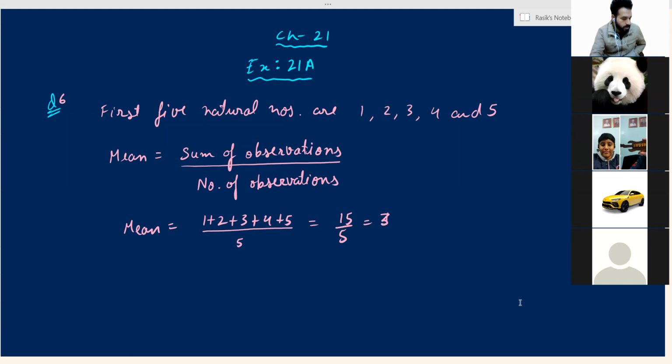First 6 multiples. Beta, you have written 5 multiples of 5, not 6. Sir, I'm fixing. Aditya, you have to write 6 multiples of 5, not 5 multiples. Yes, sir. 5, 10, 15, 20, 25, and 30. 30 also. Okay, sir. Correct it. Sir, done. Very good. Post it in the group.